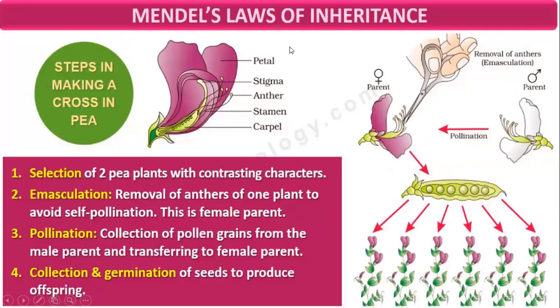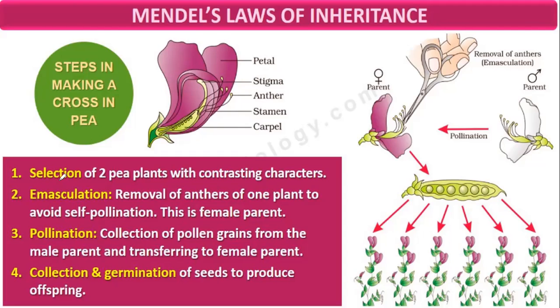If we see the steps he followed, he has given some laws of inheritance. So there are some steps in making a hybrid pea. This is a pea plant. This is a petal, then this is a stigma, anther. Both male and female sex organs are present in the same flower, so it is bisexual. Stamens and carpel are present in the same plant.